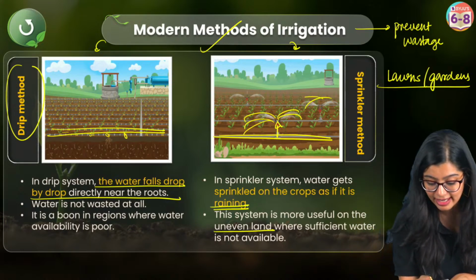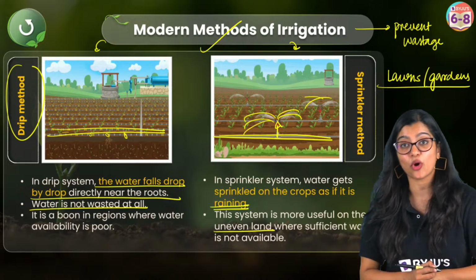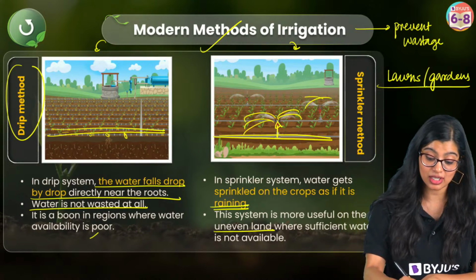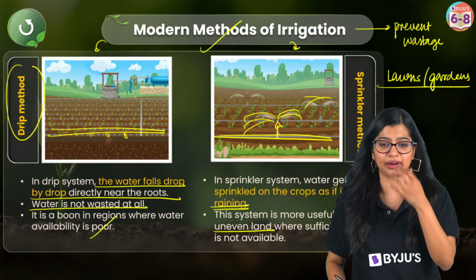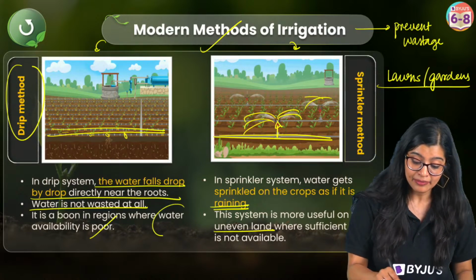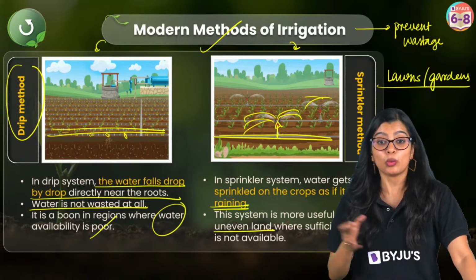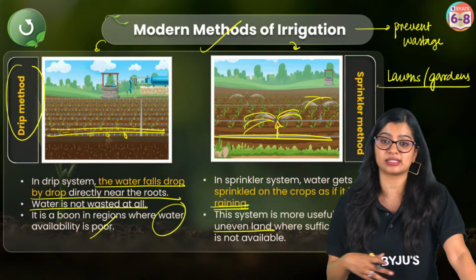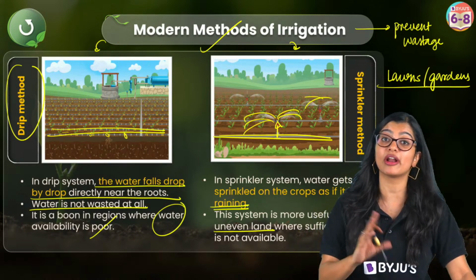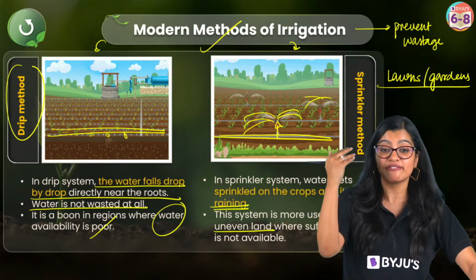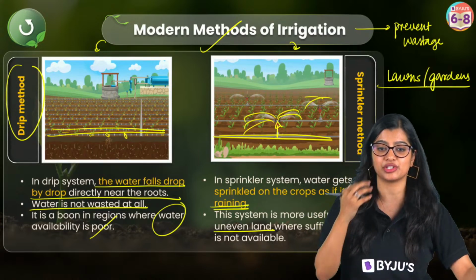Yes, and we see that here water is not wasted at all. So especially in places which have very little water available, or in water scarcity, in such cases the drip irrigation method is better. Which is more economical? Your drip system is more economical, right? It's more advantageous because normally very little water wastage is there.